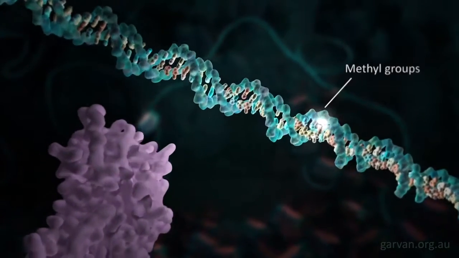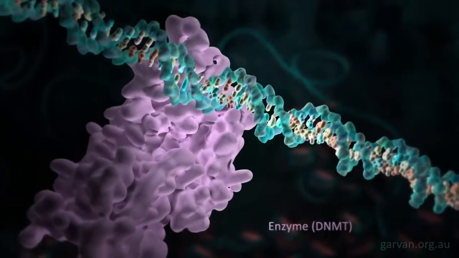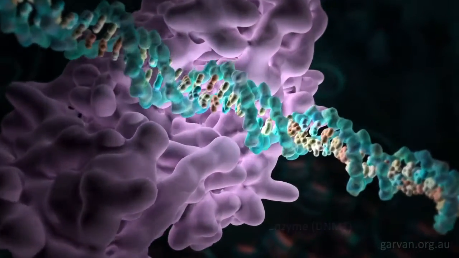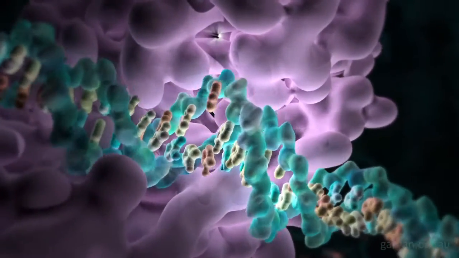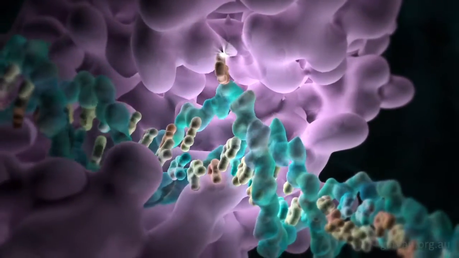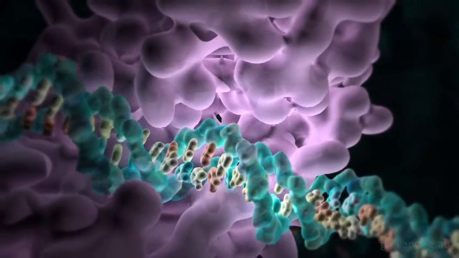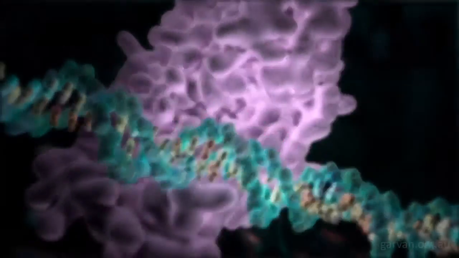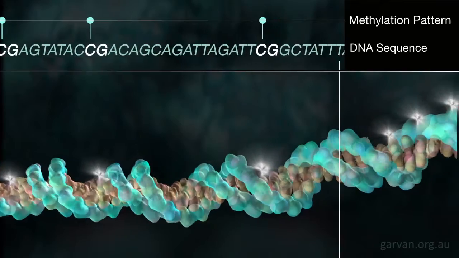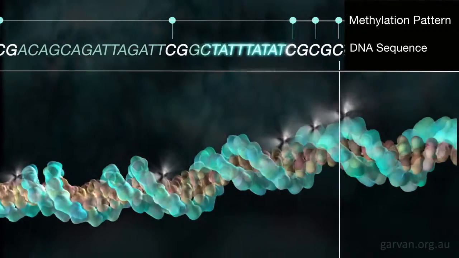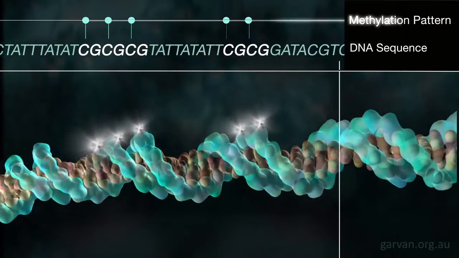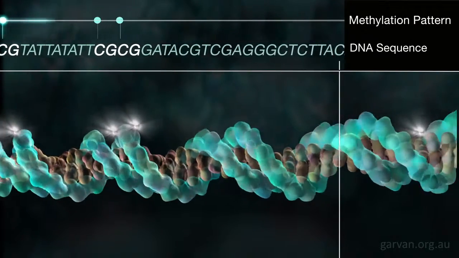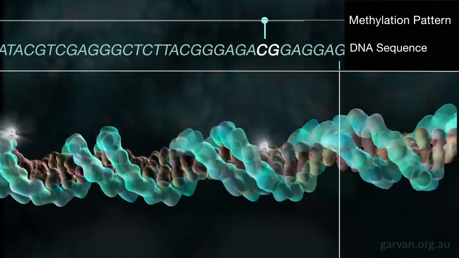as bright particles. Here the enzyme DNMT attaches to the DNA and a methyl group is transferred to a cytosine base that has rotated out from the DNA strand. This process, called methylation, mainly occurs where cytosine is followed by guanine, or CpG methylation. And unlike the DNA sequence, which cannot be easily changed, the methylation or epigenetic pattern can be altered.